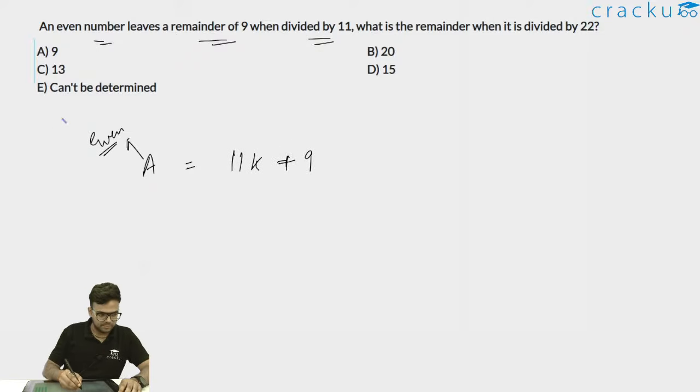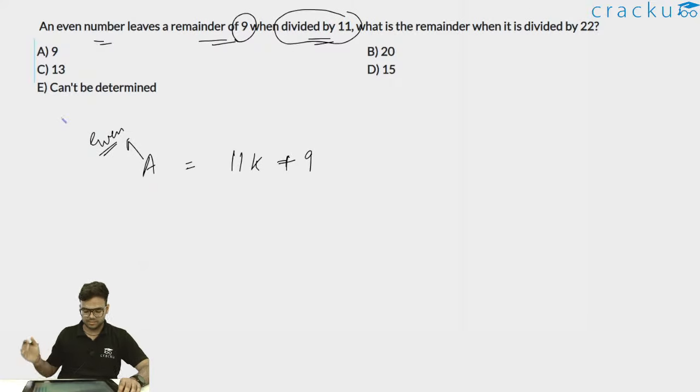11k plus 9. Why? Because when divided by 11, it leaves the remainder as 9. So k can be the quotient and 9 will be the remainder. So A can be written as 11k plus 9. Now A is an even number.